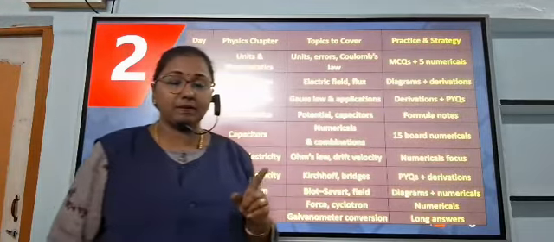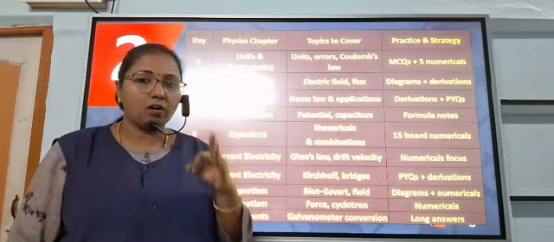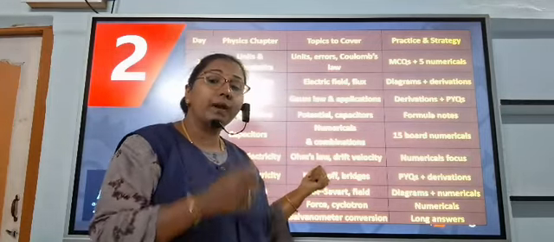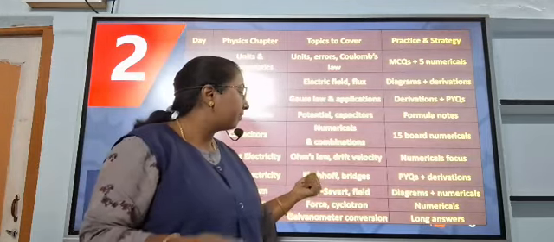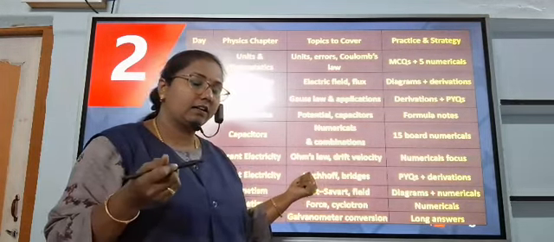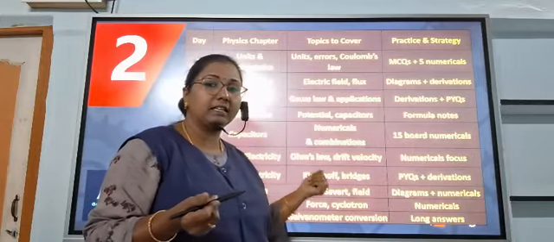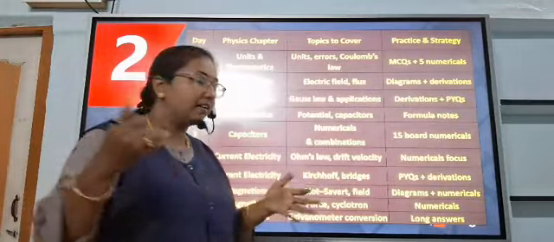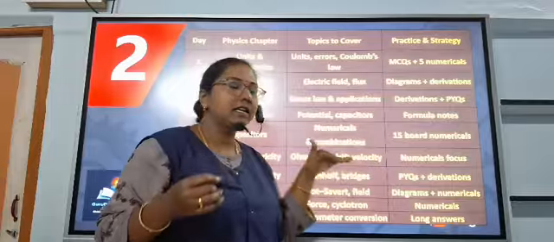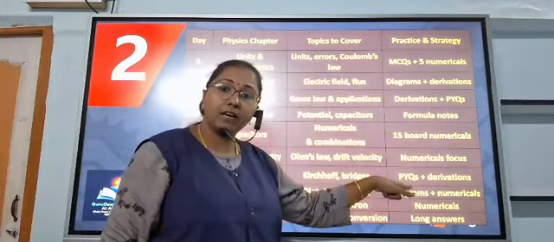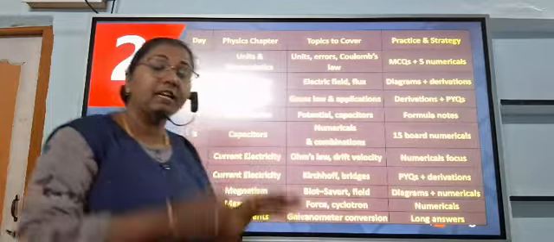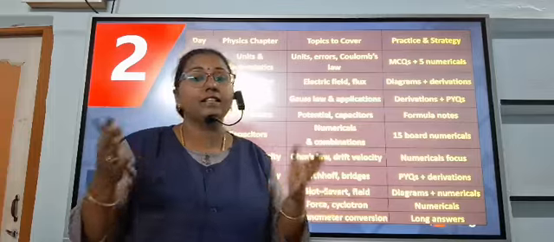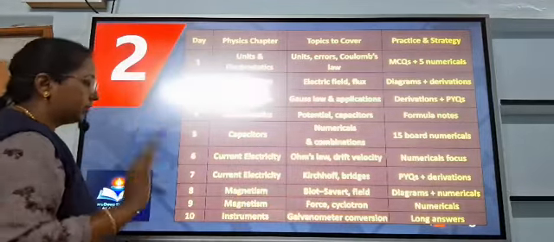For CBSE students, only some questions will come from the bridges, but for state board students, all 3 bridges are very important. Based on Kirchhoff's rule, CBSE students, you practice many numericals. For state board students the numericals are fewer, but the Kirchhoff voltage and current rules do come. So practice the diagrams of all the bridges and the derivations well. Once this chapter is over, immediately check your knowledge with previous year questions: whether you can answer the chapter 2 questions from the last 5 to 7 years of question papers.